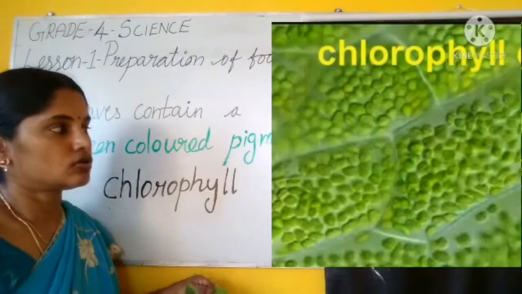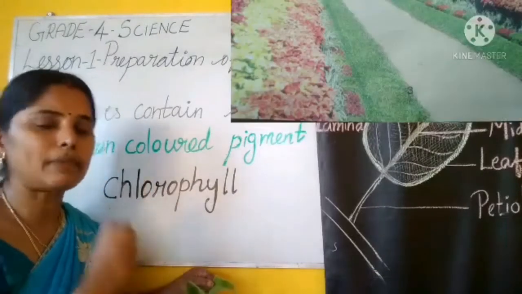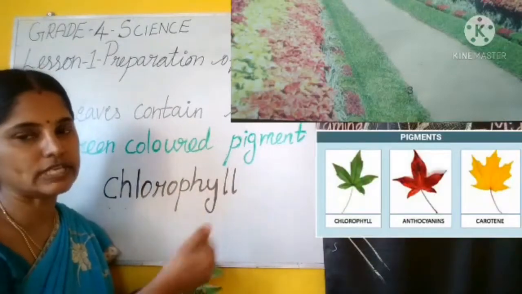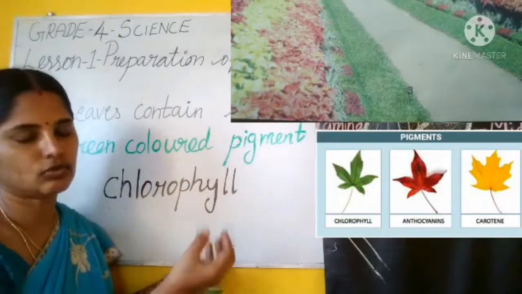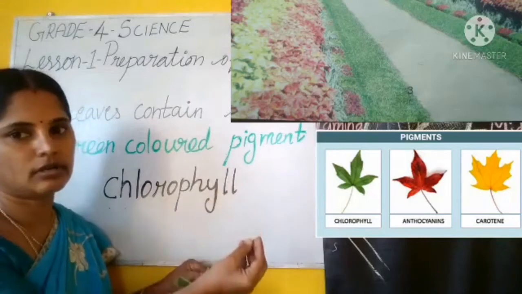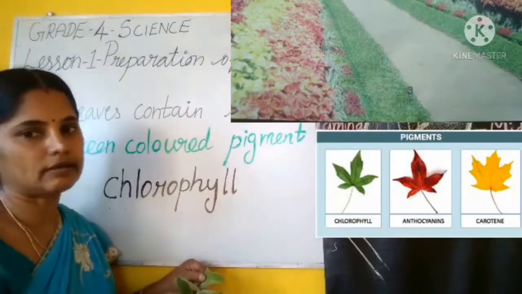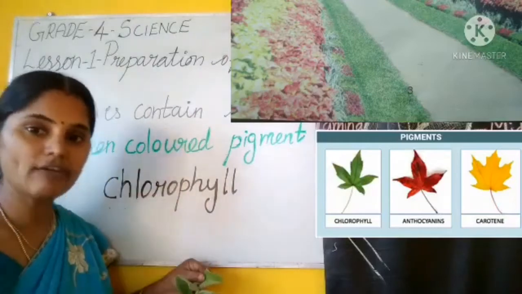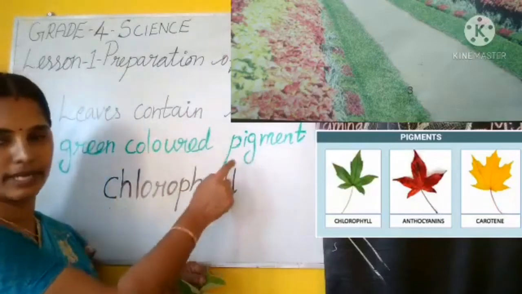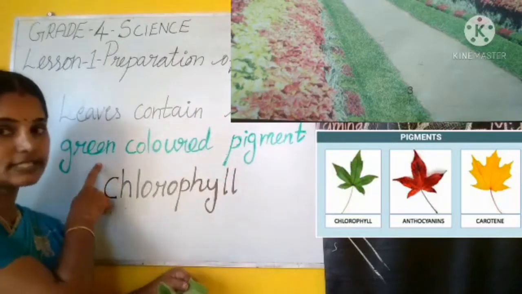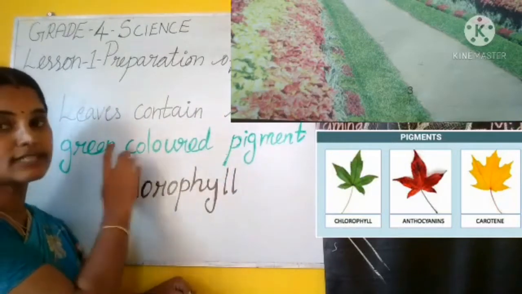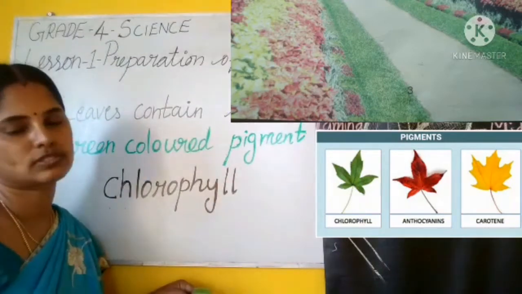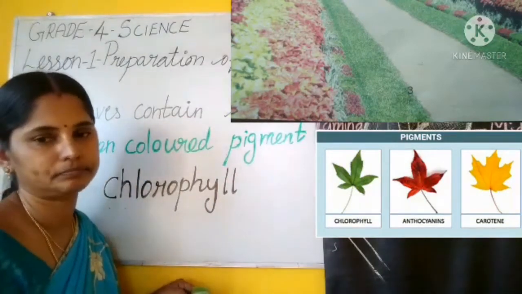Okay. So some non-green plants are also there. Look at these crotons. Those leaves are colored leaves, isn't it? Those croton leaves are very colorful. Yellow colored, pink colored leaves are also there. Those leaves also have colored pigments, but they don't have the green colored pigment. Some other colored pigments are present. That's why those leaves look some other color.